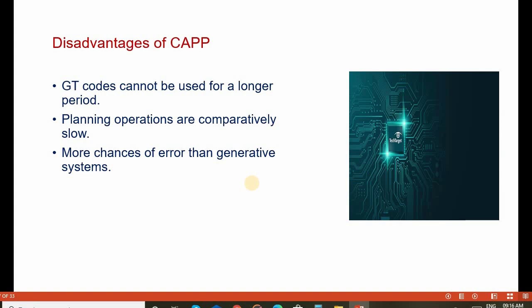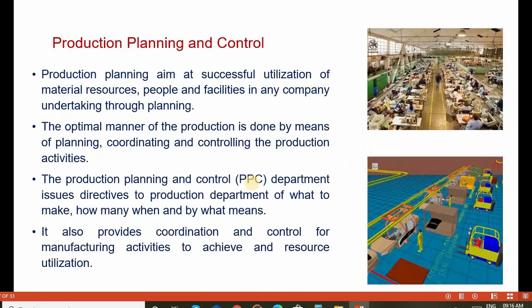Some drawbacks of CAPP: GT codes, that is group technology codes, cannot be used for a longer period, so there is a certain time limit. Planning operations are comparatively slow, with more chances of error than generative systems. These are the drawbacks of using CAPP.